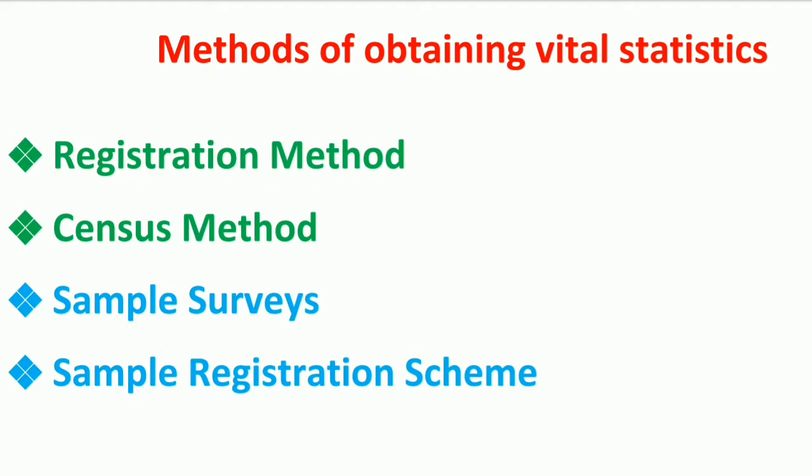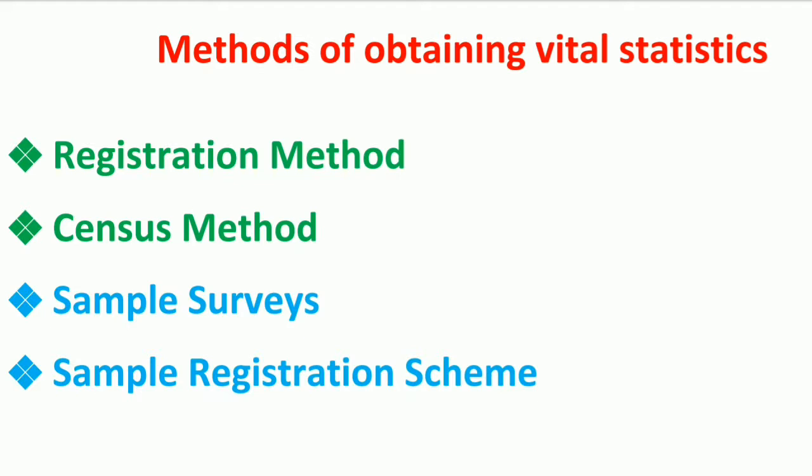And the last method is the sample registration scheme. This is one more method of collecting data on fertility, mortality, etc. From 1967, this method has been in existence. Mainly, it provides data which is useful for verification of census results. Independent surveys are conducted every 6 months and data on births and deaths are collected to get reliable estimates of vital events.